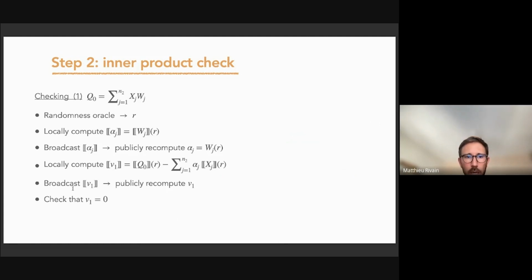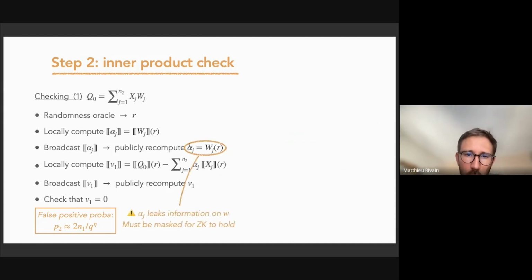This sharing is broadcasted, publicly computed, and then the parties check that this value equals 0. Okay, so thanks to the Schwartz-Zippel lemma, this gives a false positive probability, which is about 2n1 divided by q to the eta.